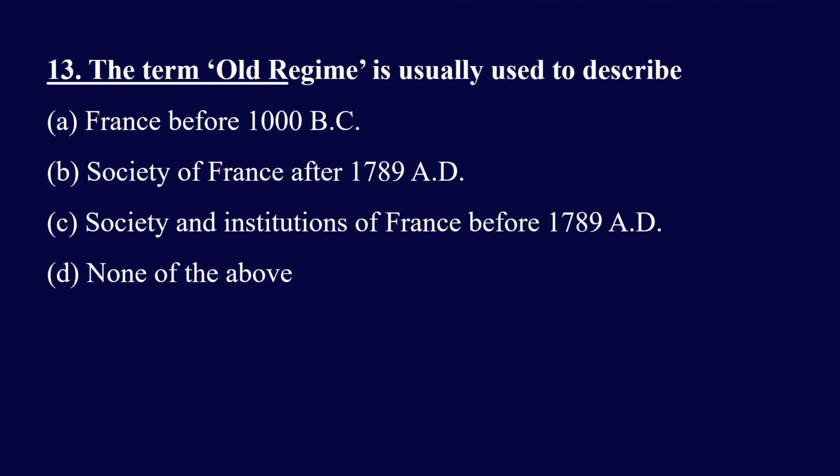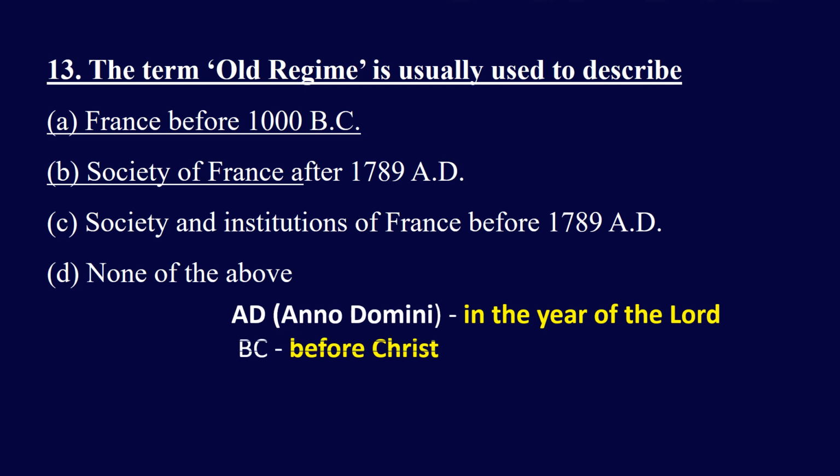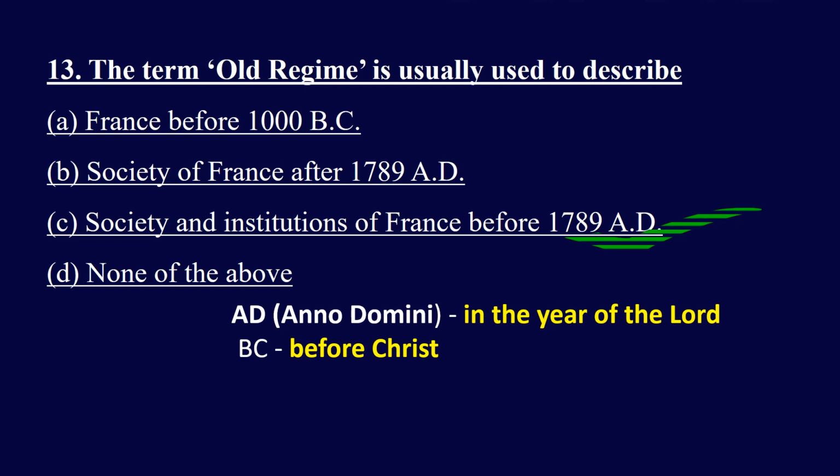The term old regime is usually used to describe France before 1000 BC, society of France after 1789 AD, society and institutions of France before 1789 AD, or none of the above. And the right answer is society and institutions of France before 1789 AD. The term old regime is usually used to describe the society and institutions of France before 1789 AD.